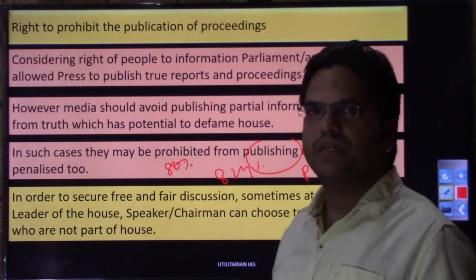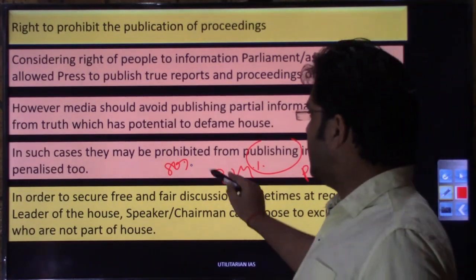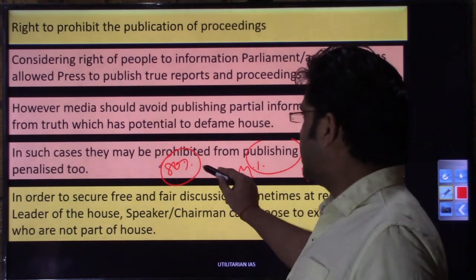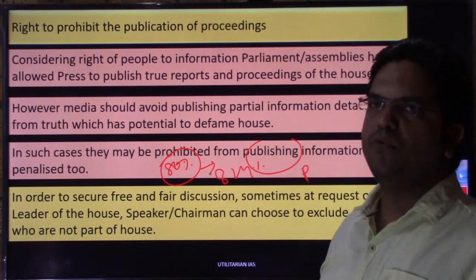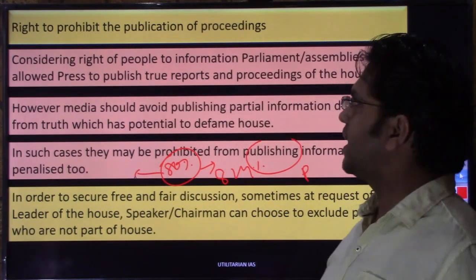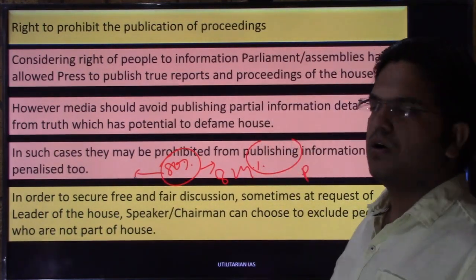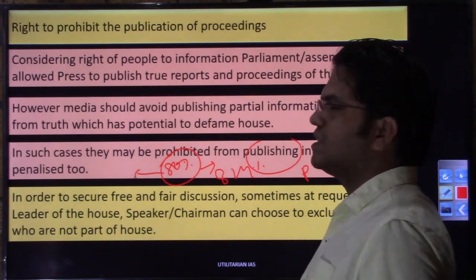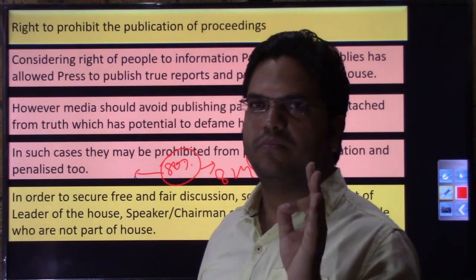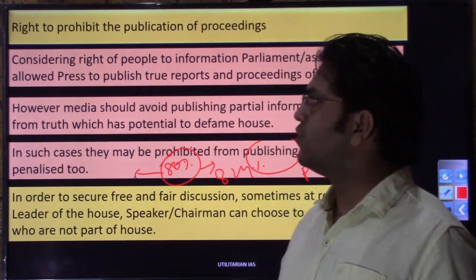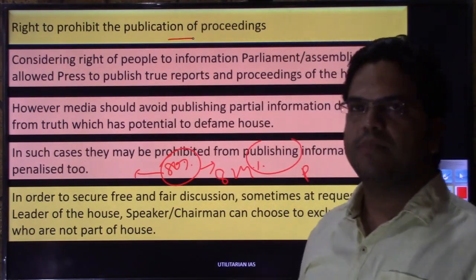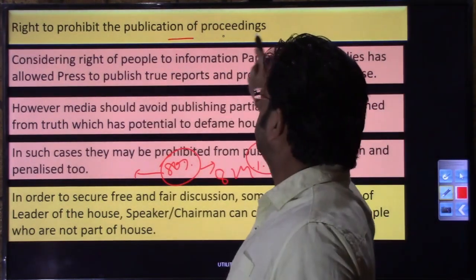But if those articles are devoid of truth, written with a motive or agenda just to malign the house, then the house whose image has been maligned by that article or TV broadcast can prohibit those portals or media channels from publishing the proceedings.